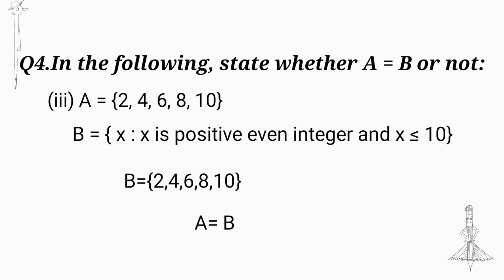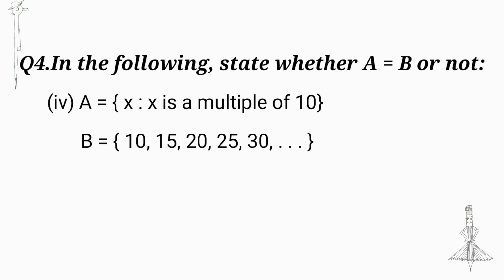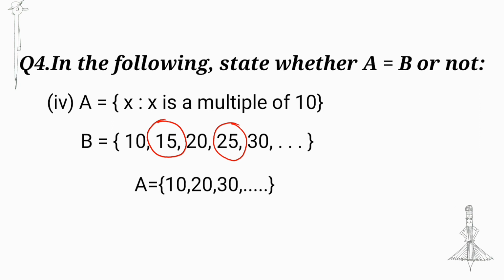So A = B. Next, A = {x : x is a multiple of 10} and B = {10, 15, 20, 25, 30}. We can write A = {10, 20, 30, ...}. Then 15 is an element of B but 15 is not an element of A, 25 is an element of B and 25 is not an element of A, therefore A is not equal to B.